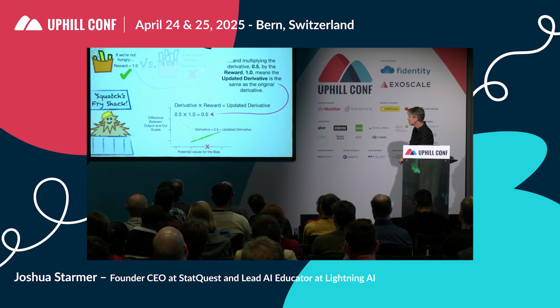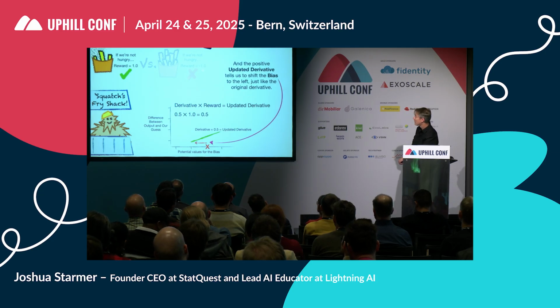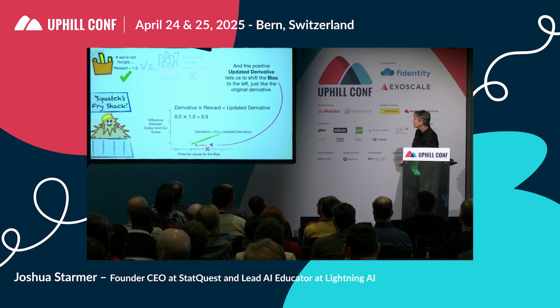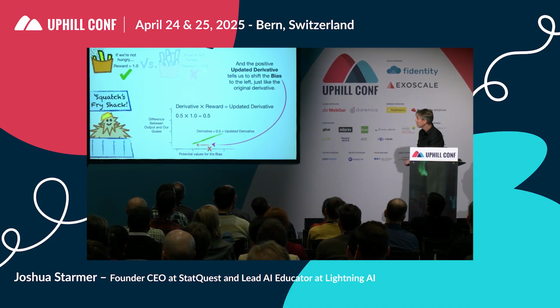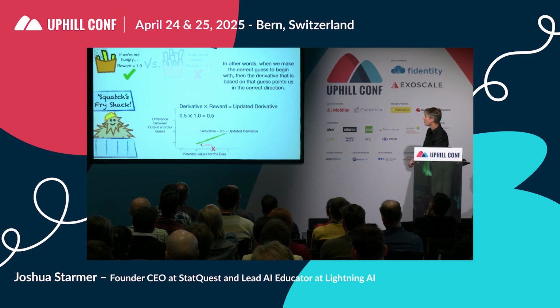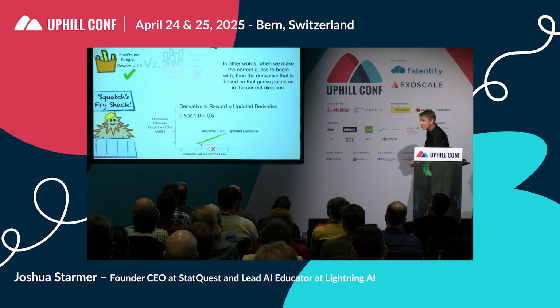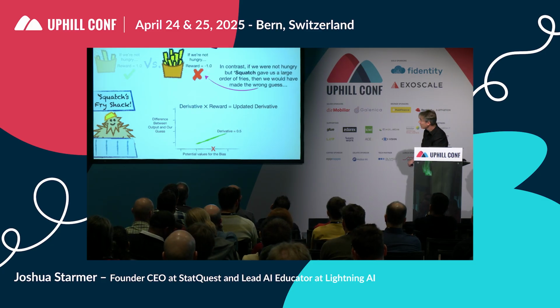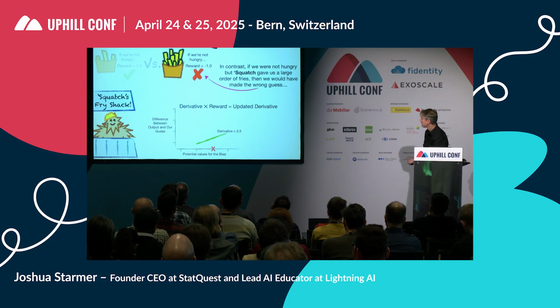Beep, boop. And the positive, updated derivative tells us to shift the bias to the left, just like the original derivative. In other words, when we make the correct guess to begin with, then the derivative that is based on that guess points us in the correct direction. In contrast, if we were not hungry, but Squatch gave us a large order of fries, then we would have made the wrong guess.